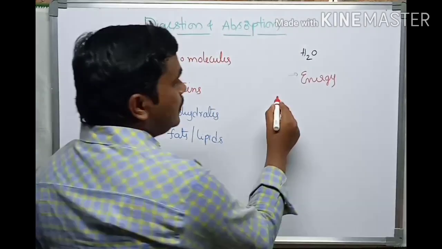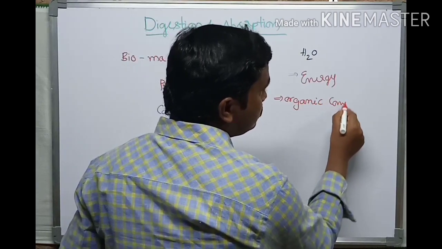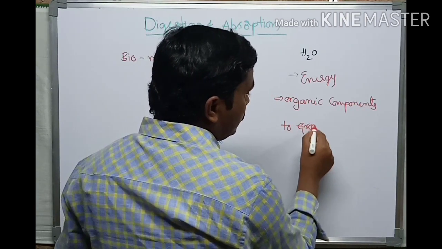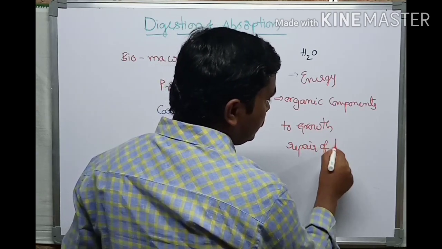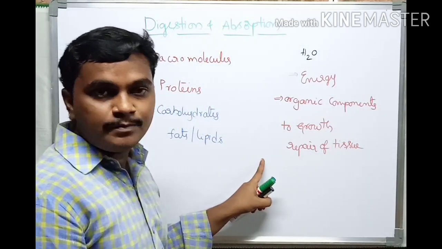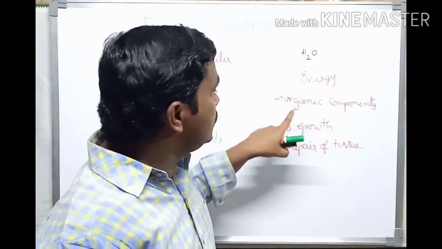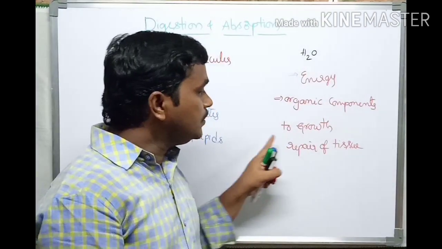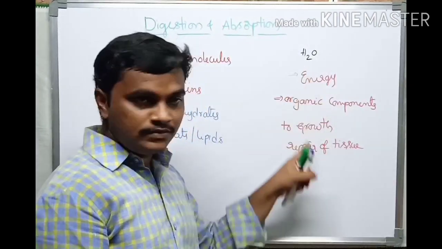It also provides organic components for the growth of our body and the repair of tissues. These two works are conducted by the digestive system. The actual and most important purpose of the digestive system is providing energy. Then, after absorption, there are organic components to increase our growth and also to repair tissues. This is the purpose of the digestive system.